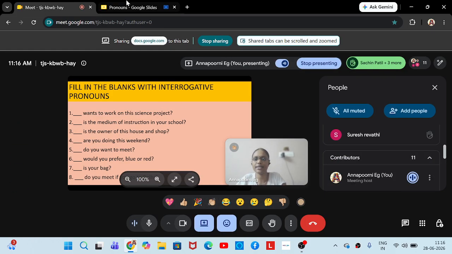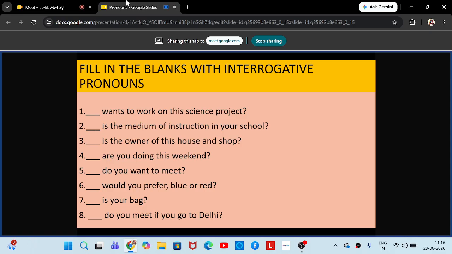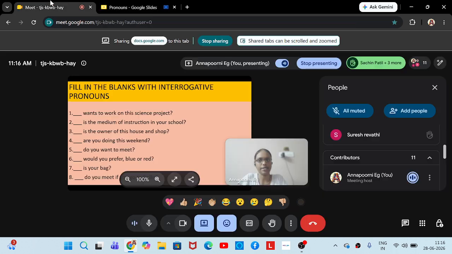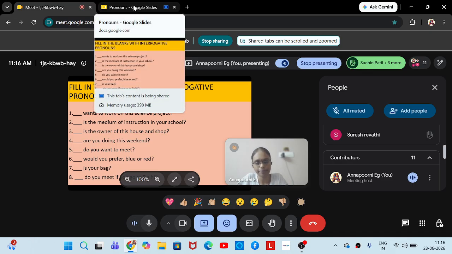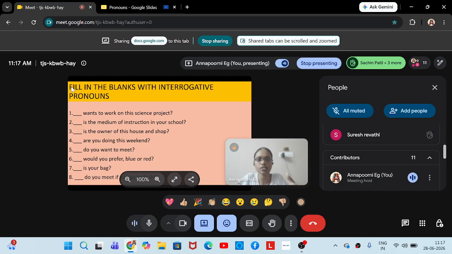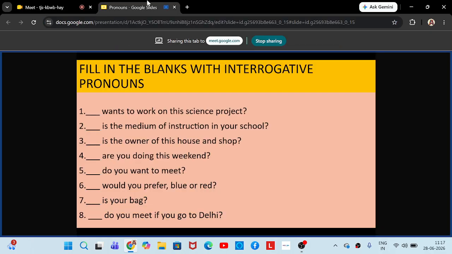Next, Shabna can try. Which would you prefer, blue or red? Yes, very good. Because blue and red are the two options that you're having. So out of those two options, you have to select either blue or red. So what will definitely not come? What will never come? Which is the correct answer? Which would you prefer, blue or red?